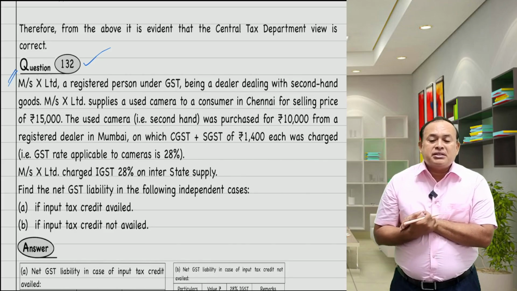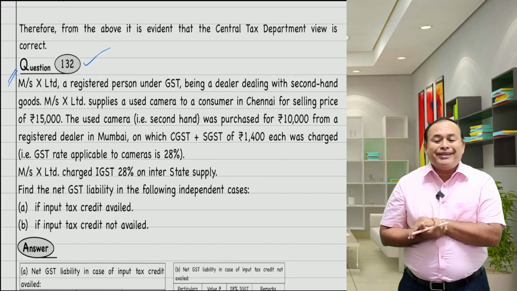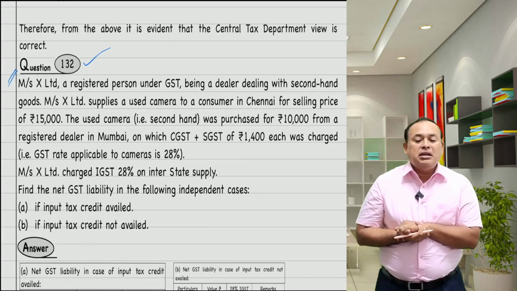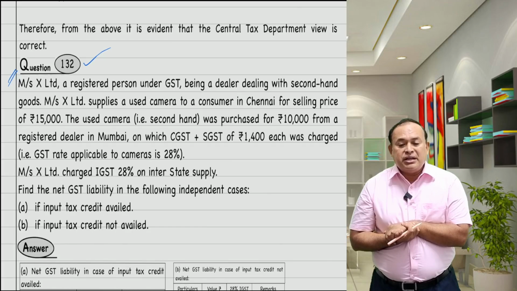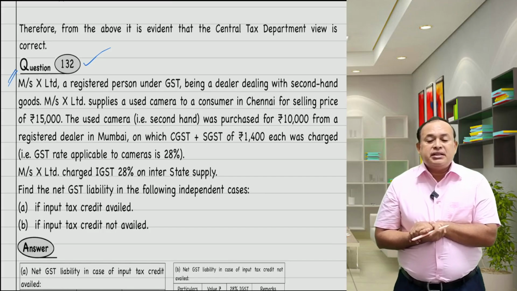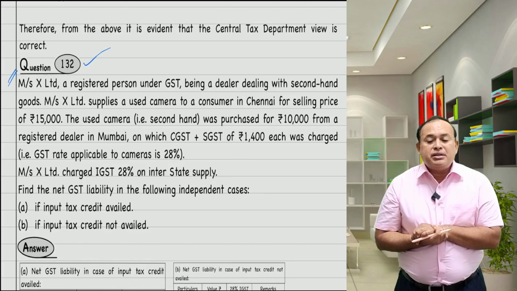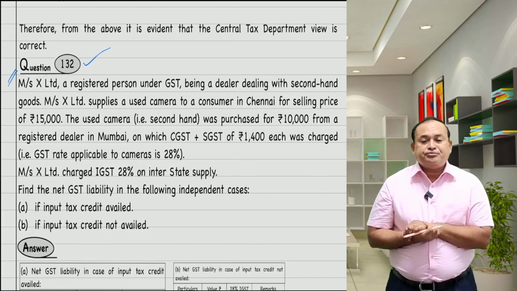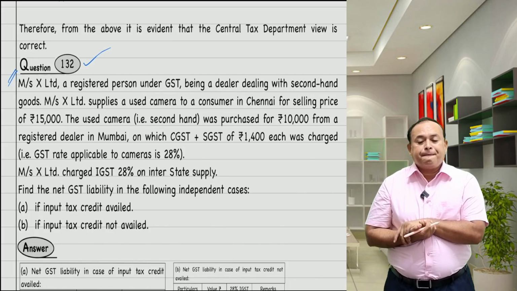The used camera, second-hand, was purchased for 10,000 from a registered dealer in Mumbai, on which CGST and SGST of 1,400 each was charged. GST rate applicable to the camera is 28%. X Limited charged IGST 28% on the interstate supply.